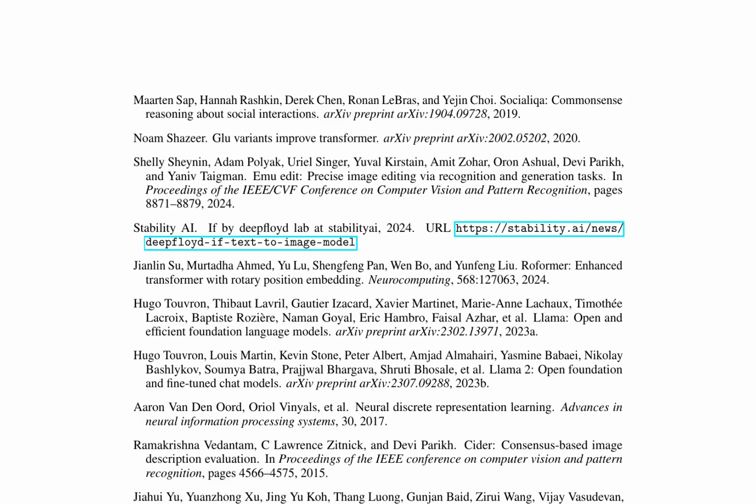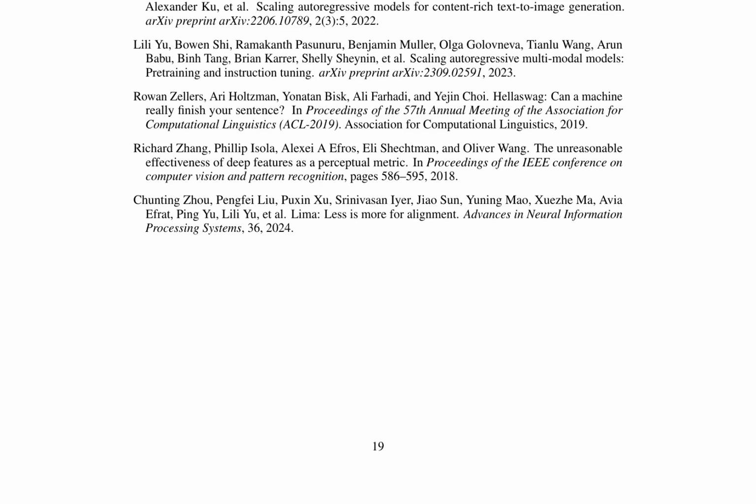The referenced paper cites various studies on transformer models, image editing, and text-to-image generation. Notably, it mentions Social IQa, which focuses on commonsense reasoning about social interactions, and RoFormer, an enhanced transformer with rotary position embedding. The paper also cites Llama and Llama 2, open foundation language models, as well as neural discrete representation learning.